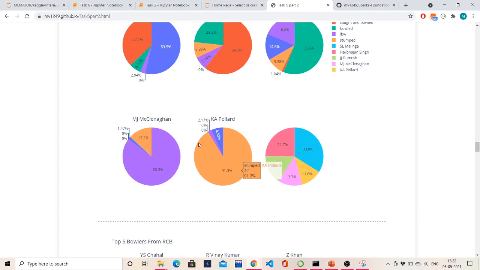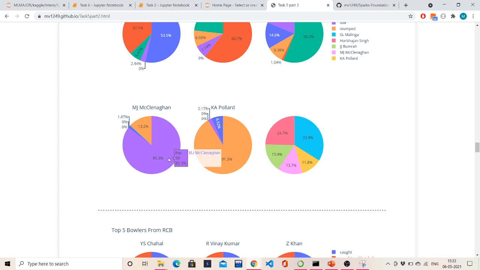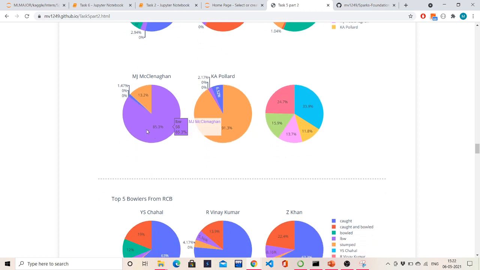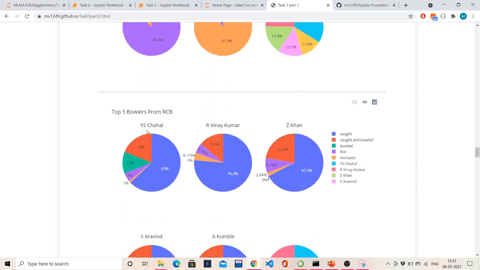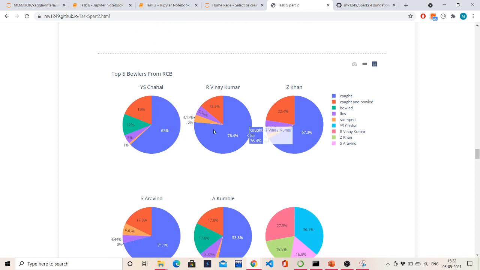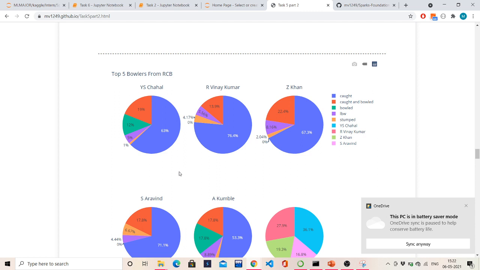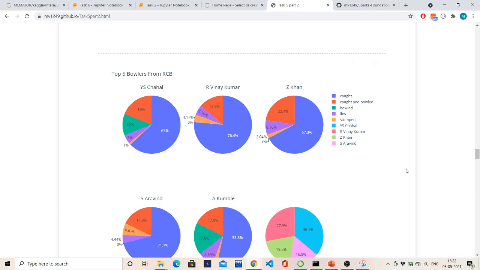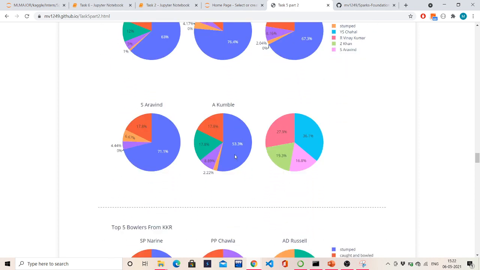And Pollard, we can see that McClenaghan LBW 58%. And coming to RCB, most of the wickets are of type caught, and Chahal has taken 11% of the wickets. Kumble has taken almost 24.